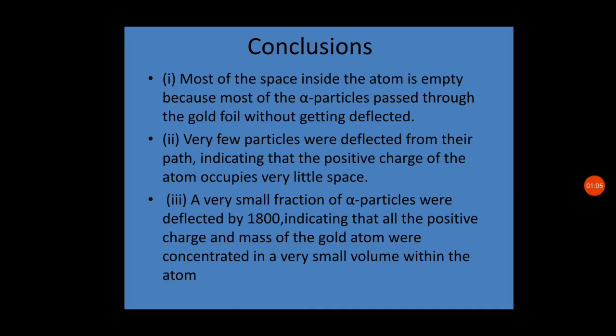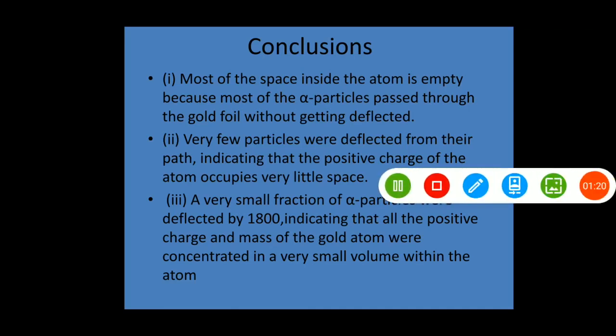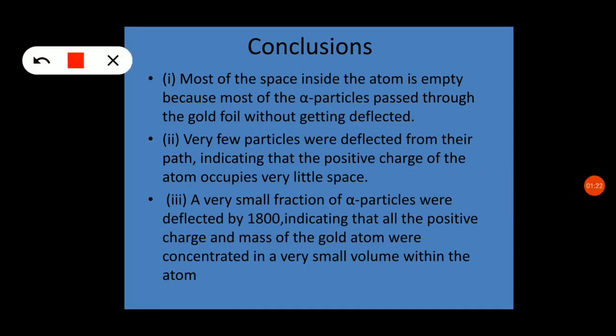Next, a few particles deflected by a small angle, which indicates that the positive charge of the atom occupies very little space. Next, 1 out of 12,000 rebounded by 180 degrees. This indicates that the positive charge and mass of the gold atom are concentrated in a very small volume within the atom.